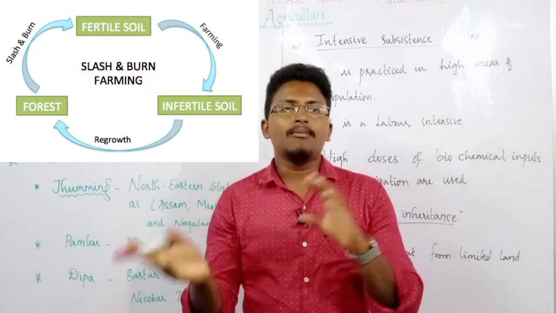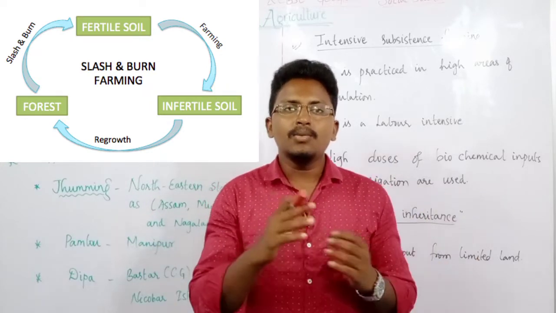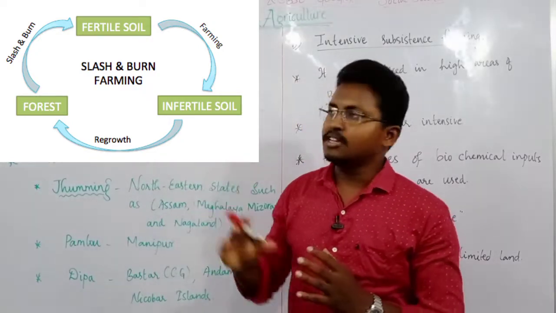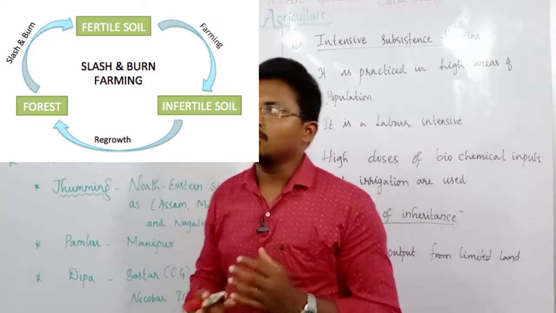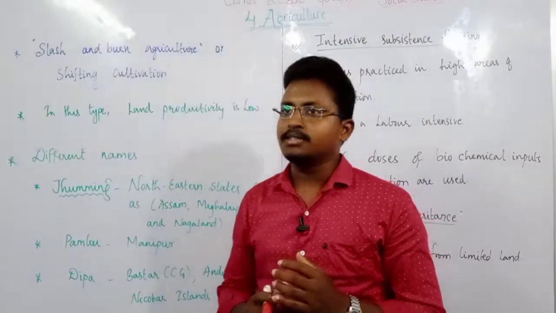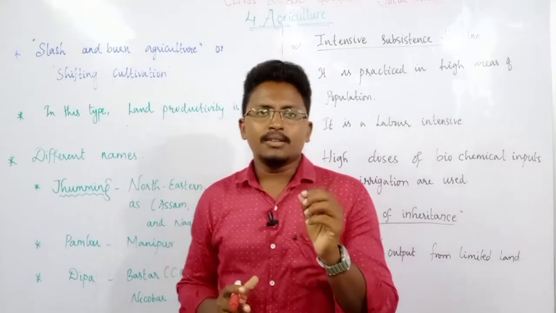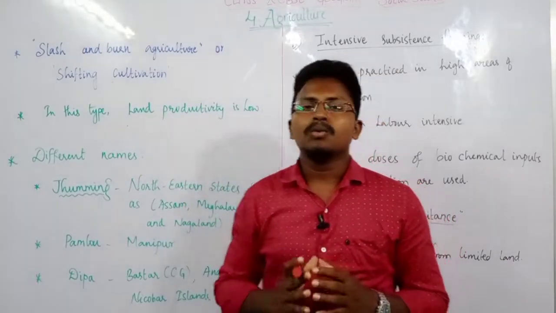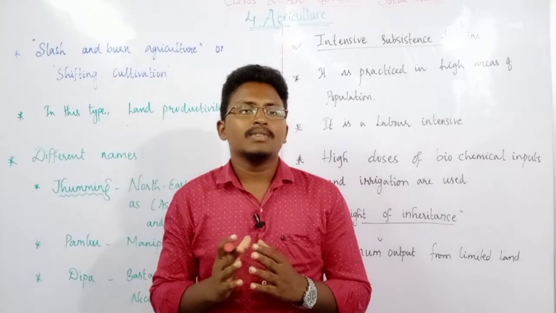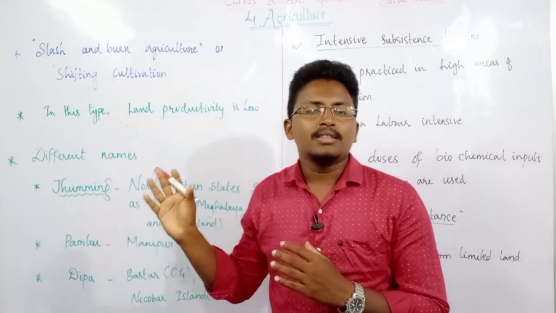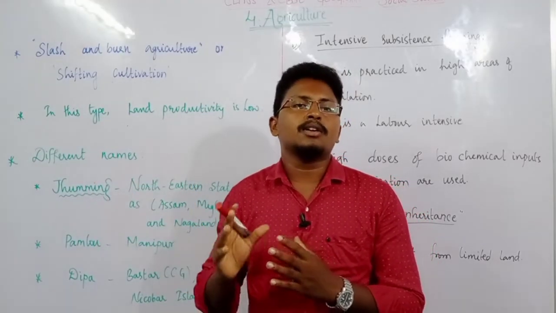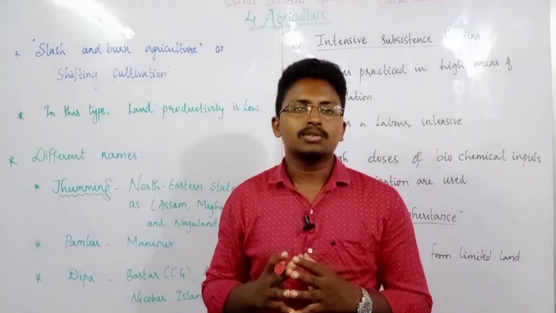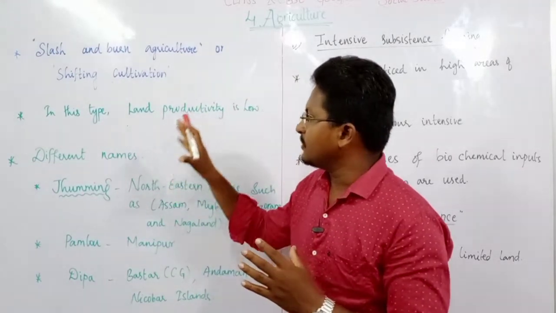So again they'll come back and do this cultivation here. This type of farming we also call shifting cultivation, or sometimes slash and burn agriculture. But here, the land productivity is very low. Why? Because almost all the tools used are traditional tools, or traditional methods of farming are used. Therefore, the production is very low.